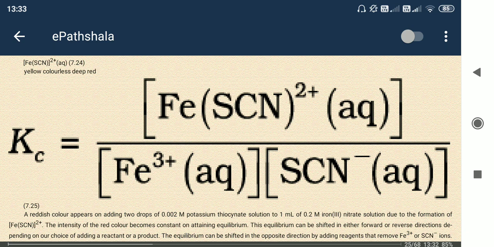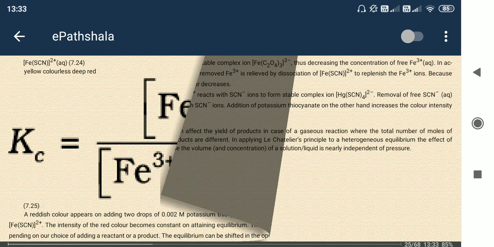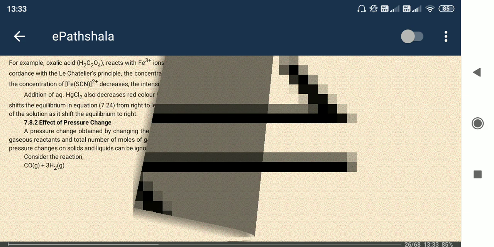Now if the temperature is taken lower in the equilibrium condition, what will be the nature? More forward reaction will be seen, so that the required heat energy will be produced by this.